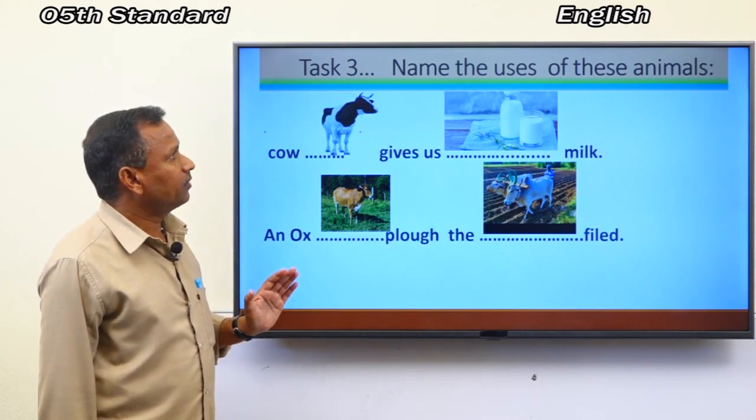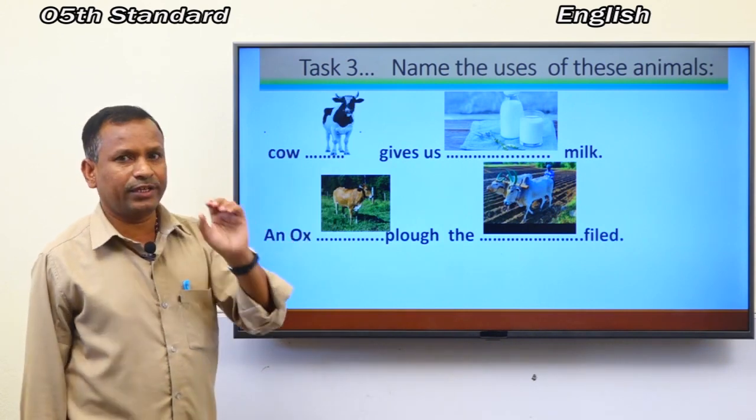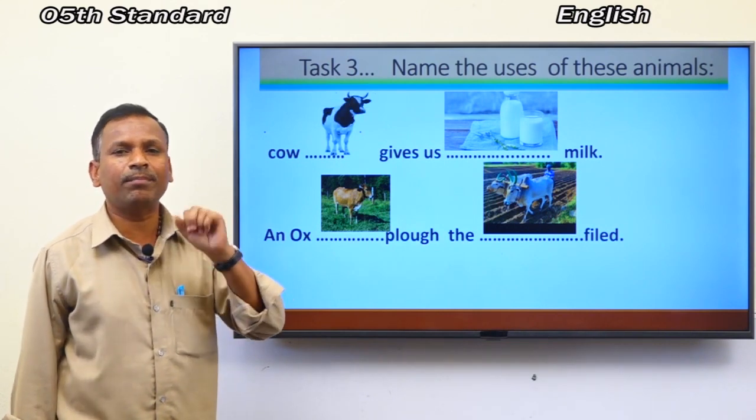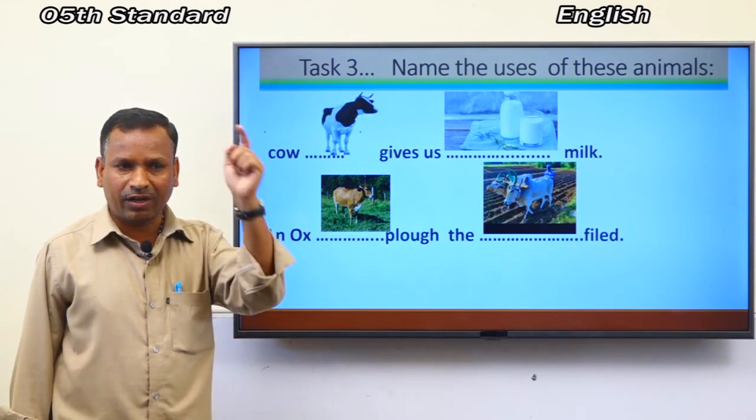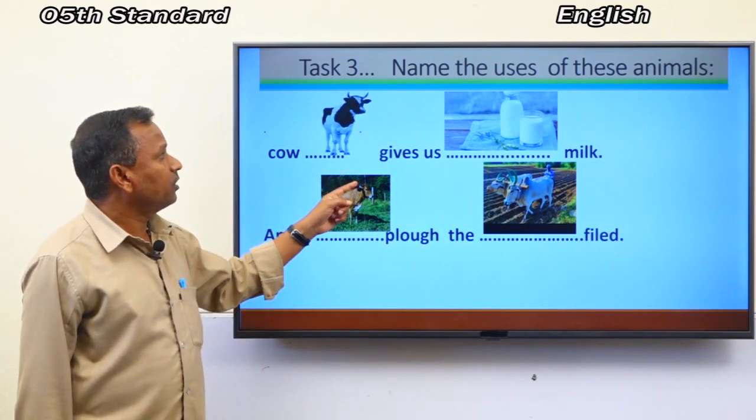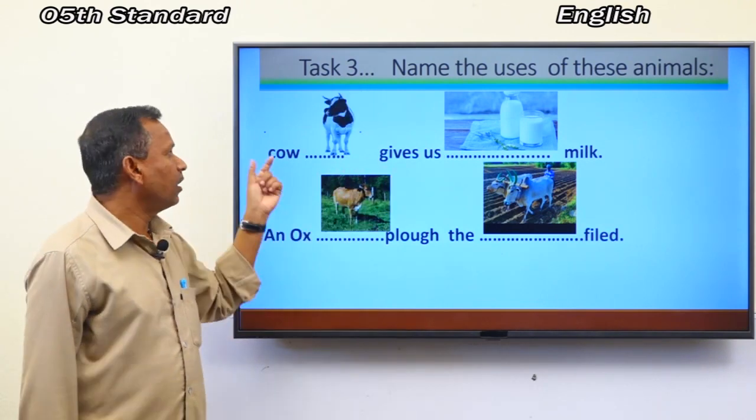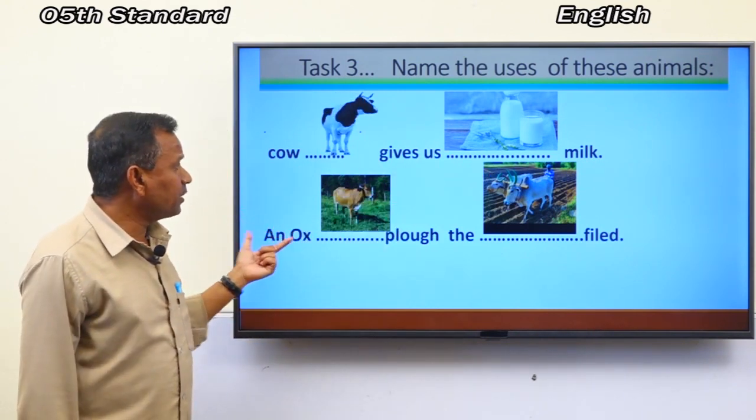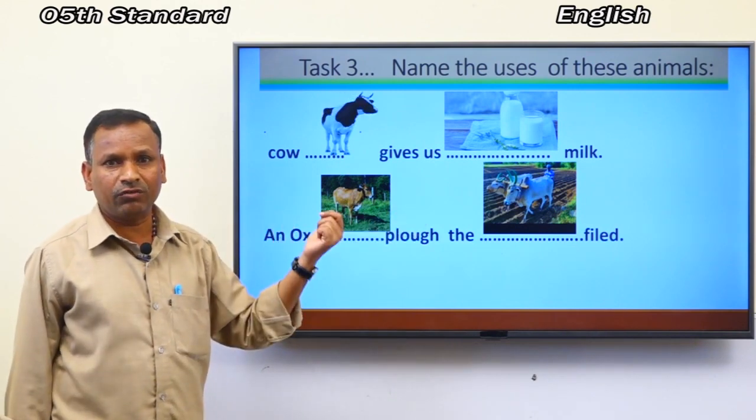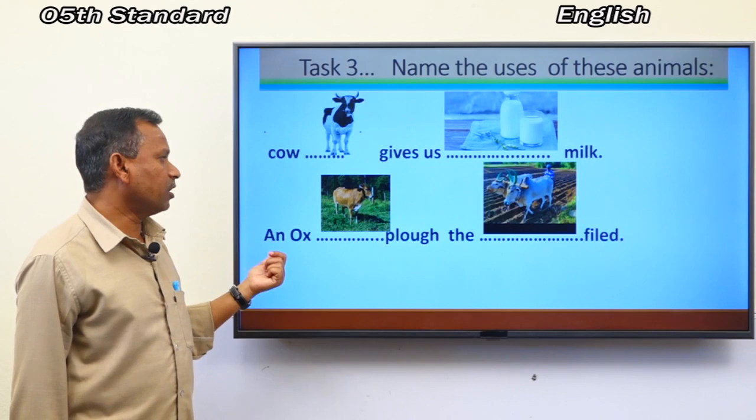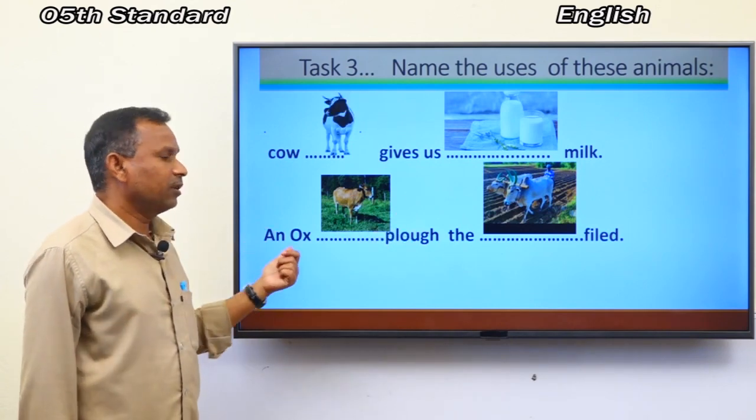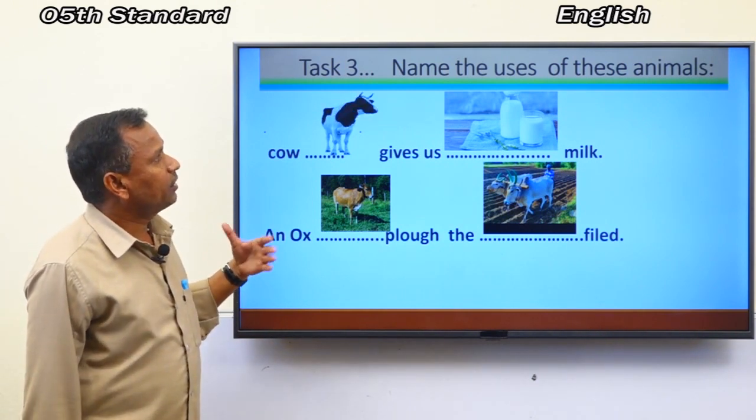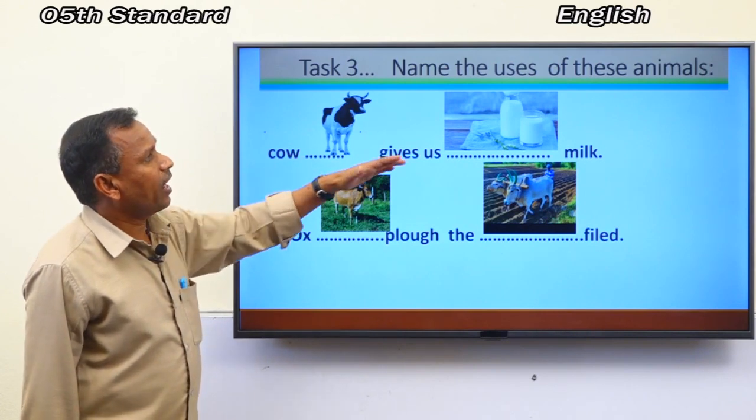Let's move. Then, name the uses of these animals. How does a cow help us? Yes, your answer is correct. A cow gives us milk. Then what is the use of an ox? An ox ploughs the field. Okay, these are the uses of animals.